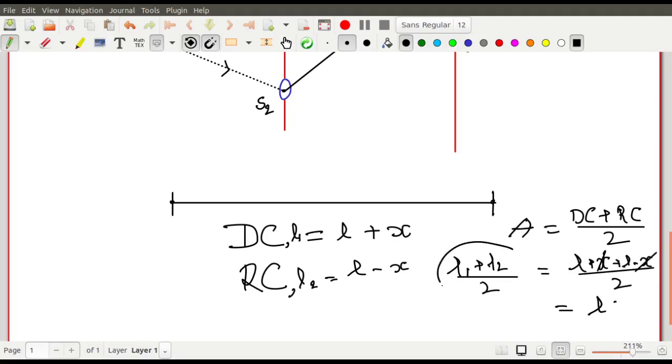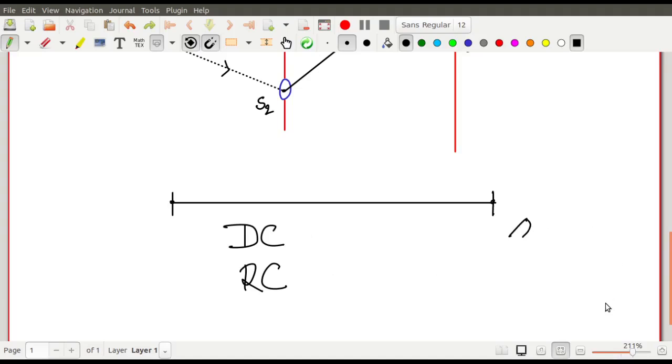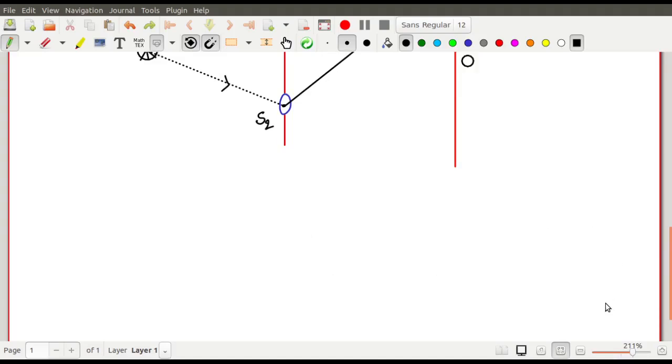So you see that this averaging actually gives you the correct length of the measurement. The correct length that you need, you can bring out, although there is error in the system. There is error in the system, but still by this mechanism you can cancel out the errors and get the correct values. So this is just to show you some relevance with some other experimental views. Come back to our discussion of interference.